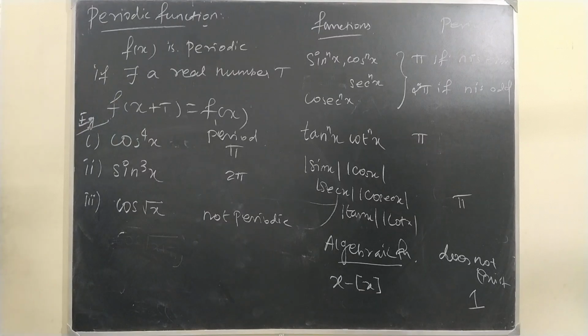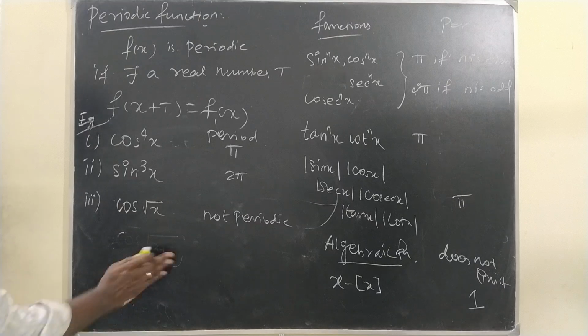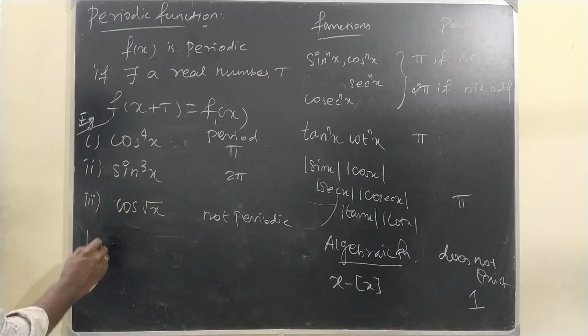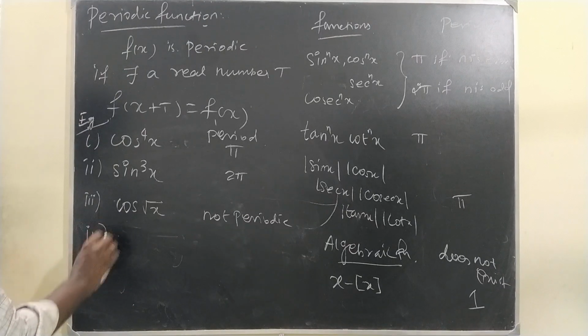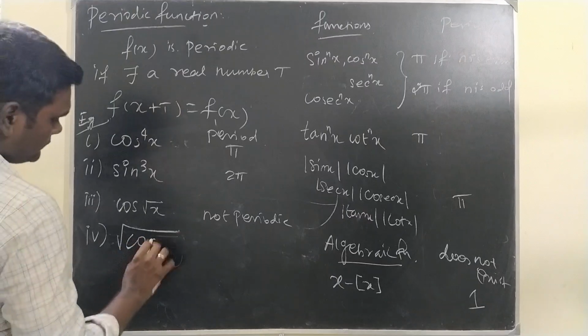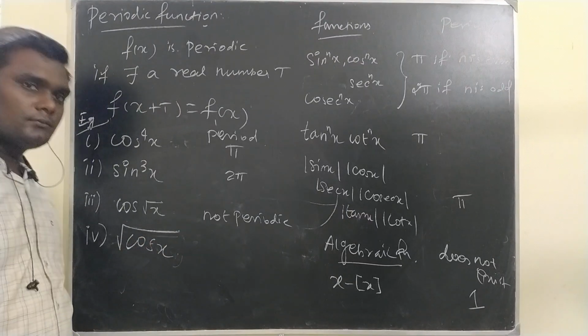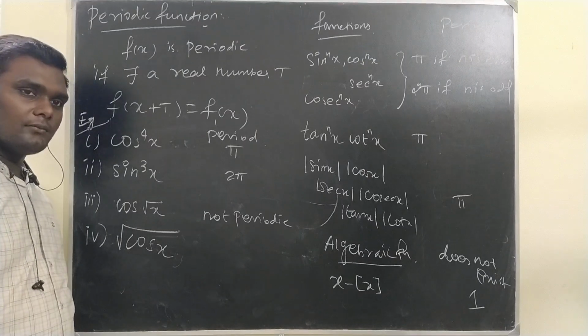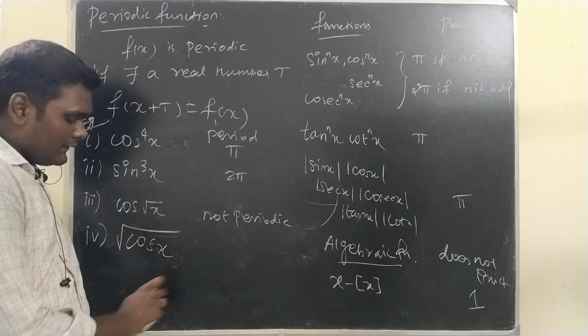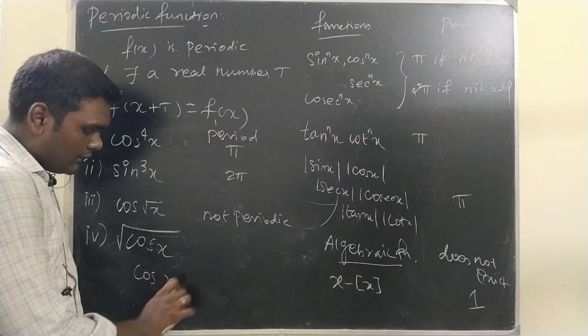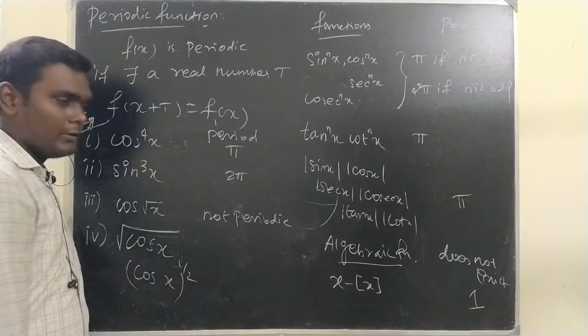Okay. And the other one, root of cos x. Shall we say the same for this as well? No, it is not. When I say root of cos x, it means cos x whole power 1 by 2.